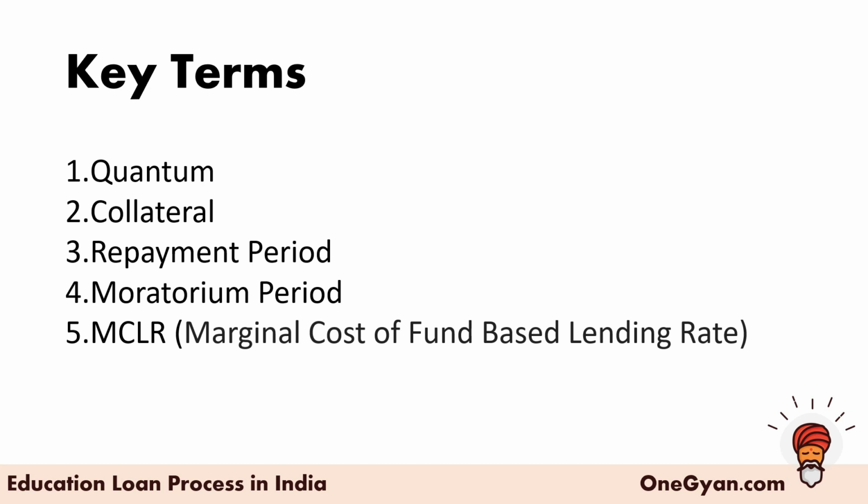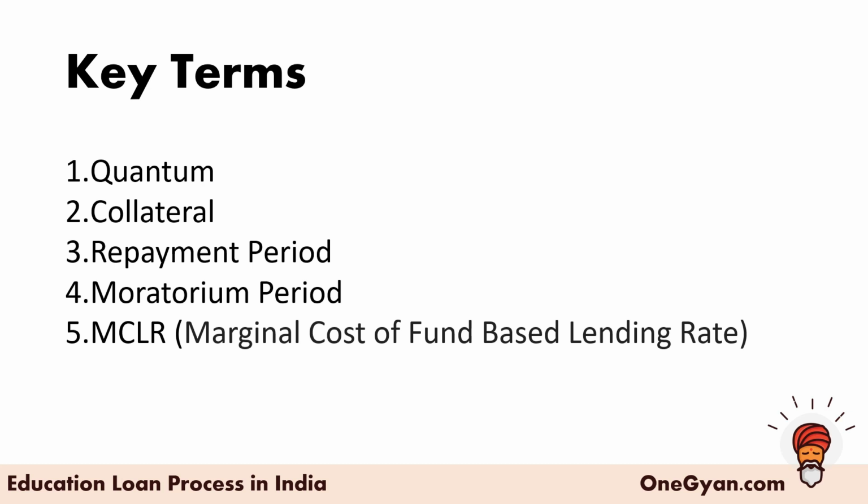See, how the interest payment or the EMI payment works for an education loan is different from other types of loans. Reason being, in an education loan, you effectively start repaying your loan after you are done with studies. But even when you are done with your studies, they also give you about 6 to 12 months of moratorium period. If in case you don't have a job or you don't get placed, you are given a 6 to 12 month period so that you can find one and then start your repayment. So moratorium period is basically that repayment holiday given to you.